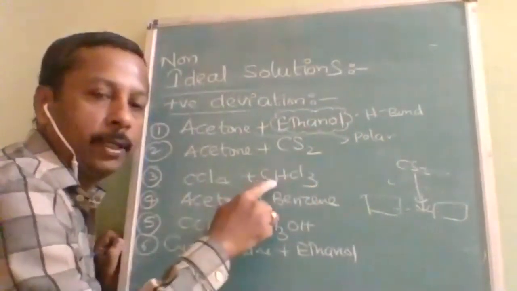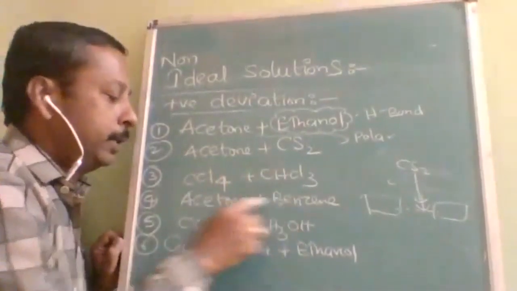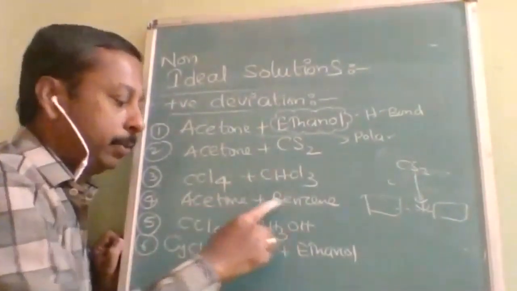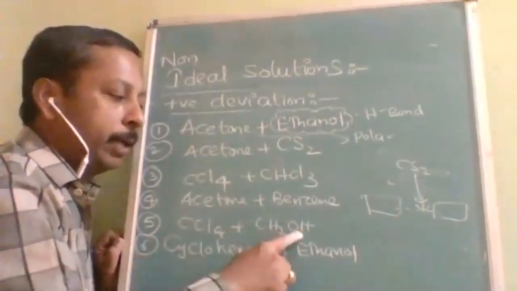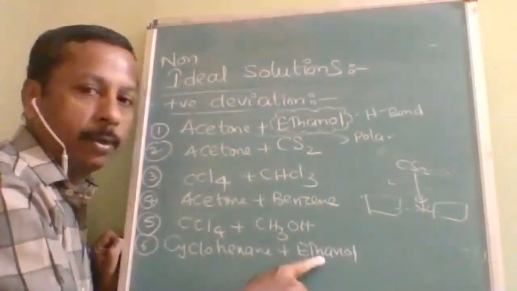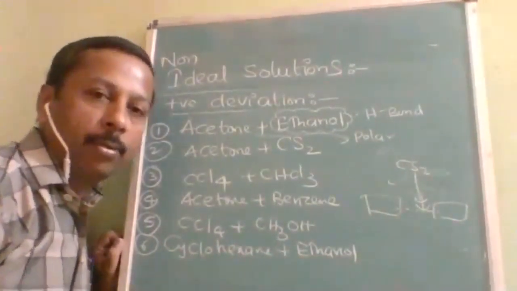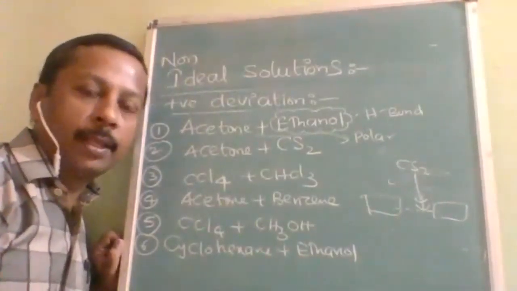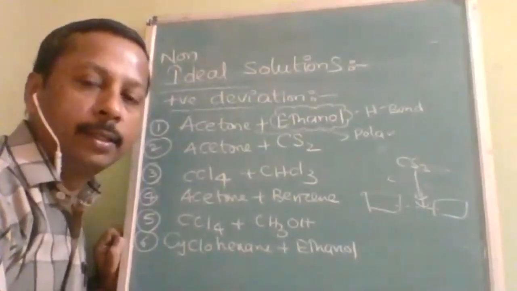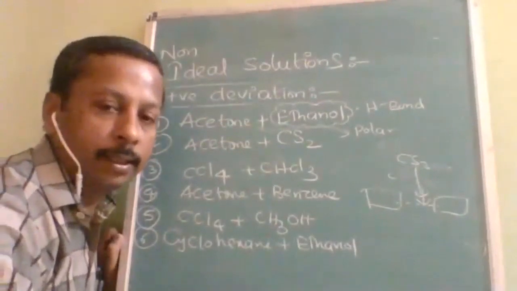Same way here, it is polar, here it is non-polar: carbon tetrachloride, benzene and acetone, polar and non-polar. Polar bonds are broken by non-polar, and non-polar broken by hydrogen bonded. So like that there will be a difference in intermolecular force of attraction. Is it understood? Now the graph, the most important thing here is the graph.